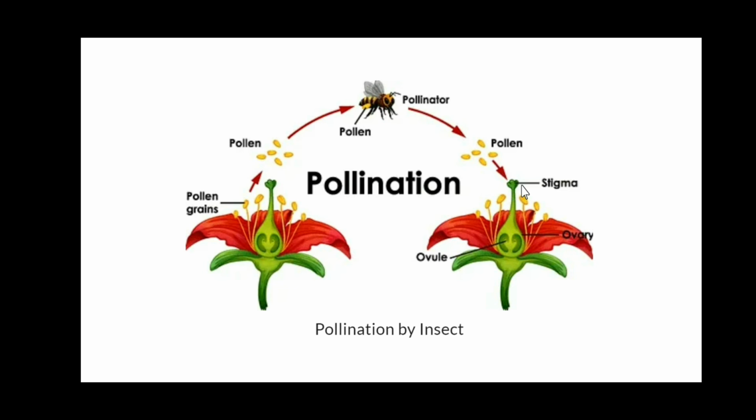On reaching the stigma, these pollen grains germinate to produce the pollen tube. This pollen tube discharges male gametes to the egg.